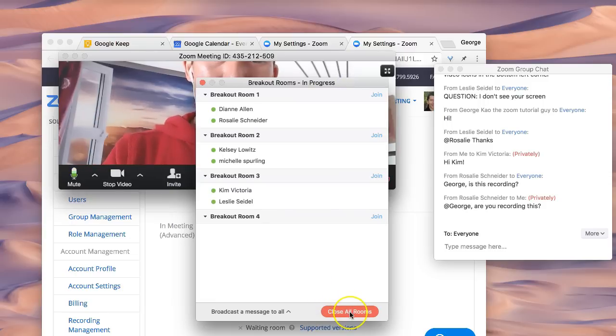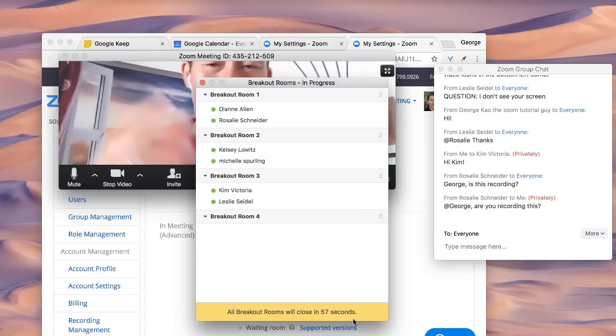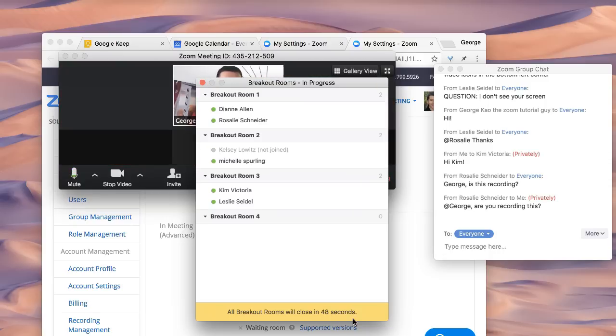And so when you click on close all rooms, it'll say all breakout rooms close in 59 seconds. There will be a countdown, and they can stay in the breakout room as long as they want until they get automatically kicked out after this minute, or they can manually choose to leave the room.